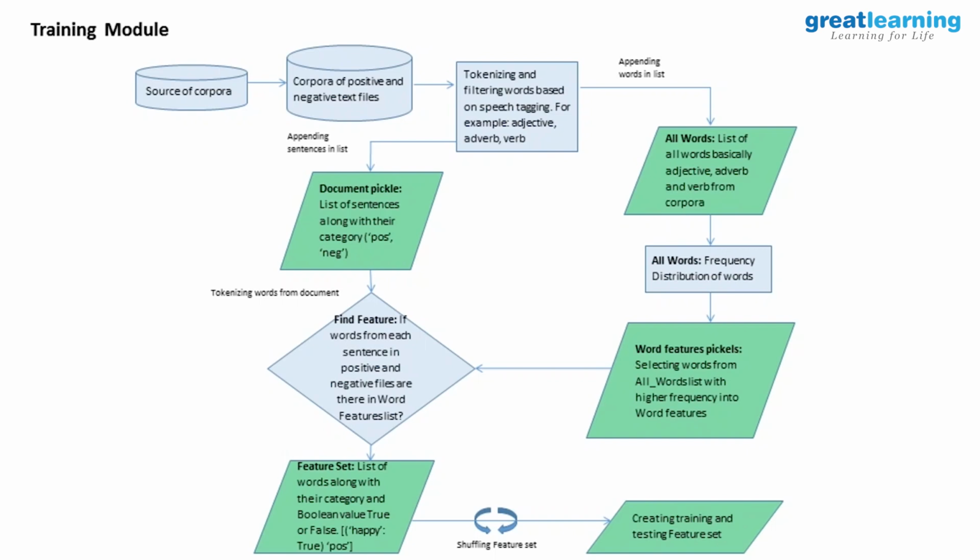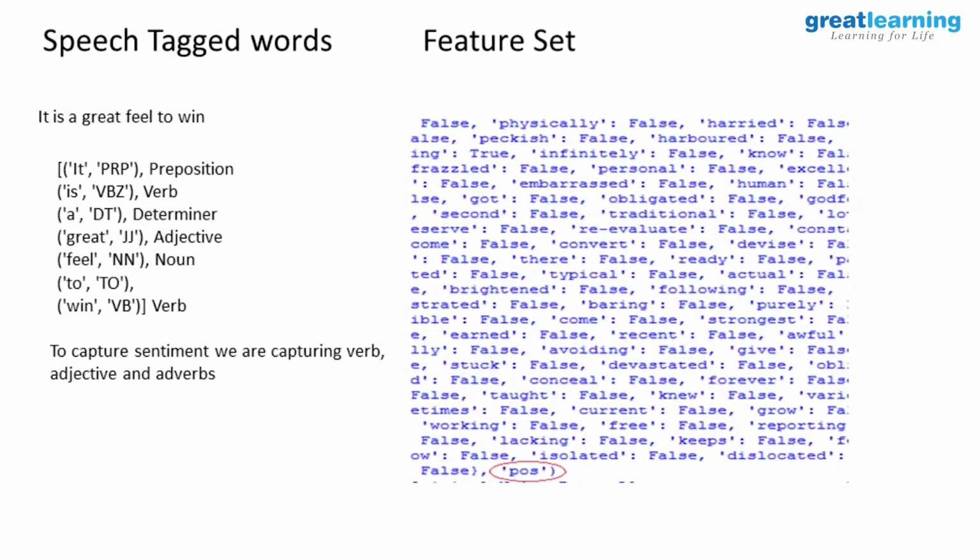And those modules are referenced whenever we are using this application to gauge what a particular statement is in terms of sentiment. Pretty similar to that, we are using stop words, feature set extractions and all that. It's just that we are also creating a biasing in terms of the words being used enough to determine which category it should belong to, so that when a sentence comes in, the algorithm can take the words from it and match them with these existing probabilities to determine which category it would fall in. Great feeling to win instead of great feel.